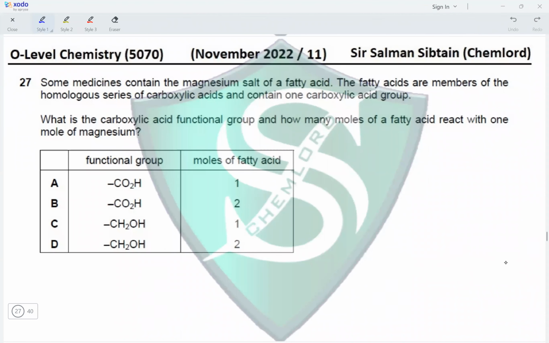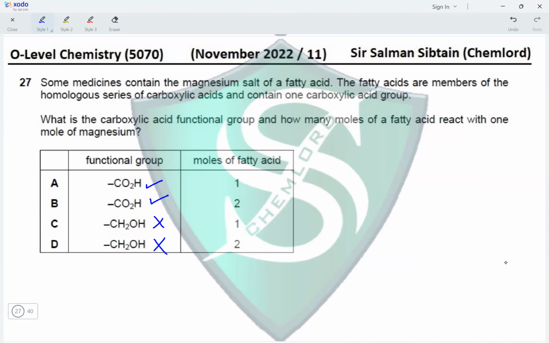Question 27. Some medicines contain the magnesium salt of a fatty acid. The fatty acids are members of the homologous series of carboxylic acids and contain one carboxylic acid group. What is the carboxylic acid functional group and how many moles of fatty acid react with 1 mole of magnesium? Okay, the functional group is COOH. So options A and B contain COOH. Options C and D contain CH2OH, which is an alcohol group. So these options have been eliminated.